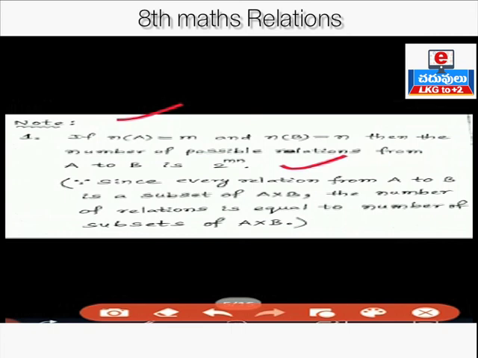So what is the formula? If n(A) is equal to m and n(B) is equal to n, the number of possible relations from A to B is 2 power mn.